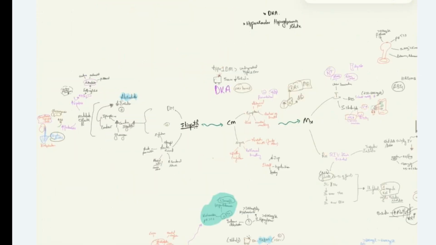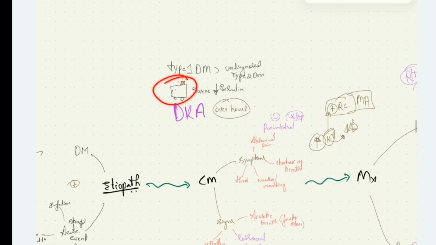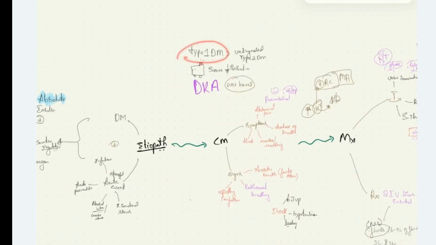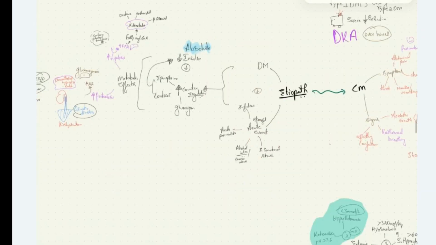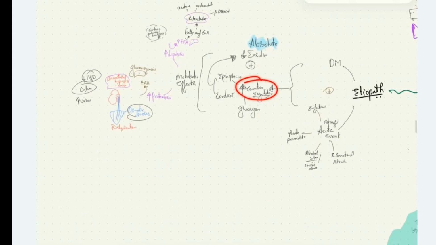So we saw diabetic ketoacidosis is a severe medical emergency characterized by severe, absolute decrease in insulin, which is more commonly seen in type 1 diabetes than undiagnosed type 2 diabetes patients. In the etiopathophysiology, on top of diabetes mellitus, the patient has acute stress. Due to that, there will be increase in counter-regulatory hormones along with absolute decrease in insulin levels, which leads on to lipolysis and proteolysis, which finally leads on to ketoacidosis and dehydration.